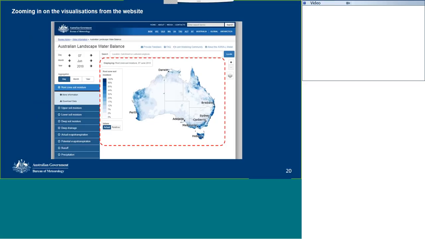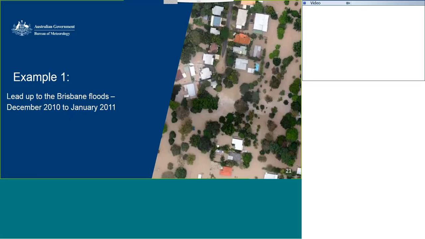So viewers note that in the second half of the webinar here, I'll be looking at visualizations from the Australian Landscape Water Balance, as indicated by this red rectangle with broken lines here. So rather than looking at the whole page, we'll just be zooming in on this section. So let's look at the first example of understanding historical event using this soil moisture data, as well as some of the other outputs from the Australian Landscape Water Balance website.